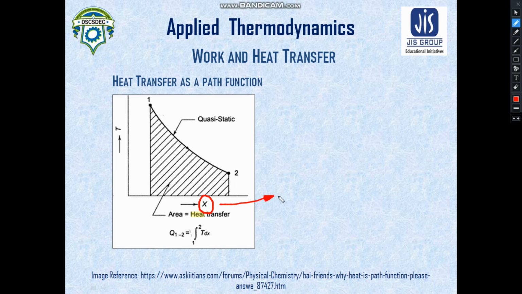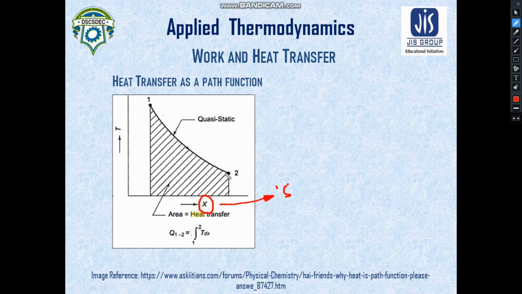Later on you will understand this X is nothing but S, the entropy. We shall discuss entropy in later lectures, but this X is considered to be an extensive property, whereas this T or temperature is considered to be an intensive property.